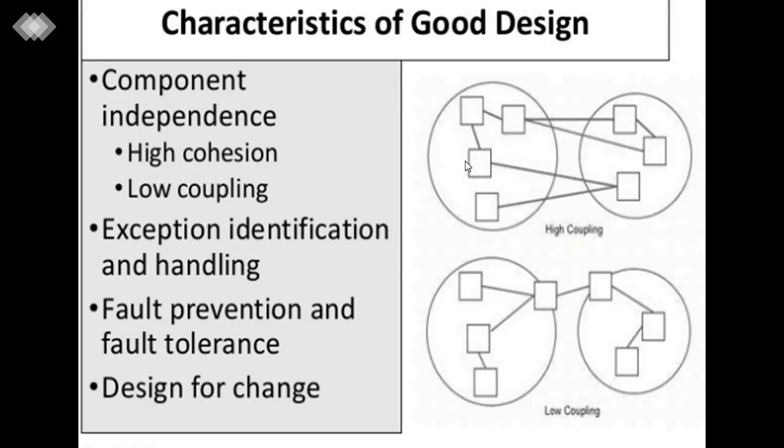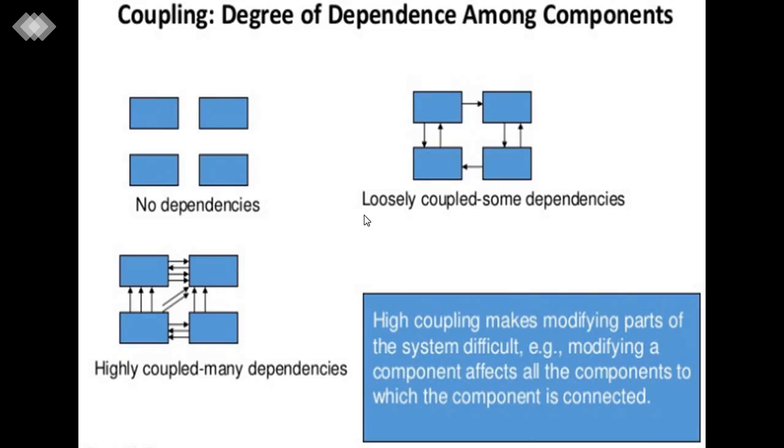Here we covered some characteristics of a good design in cohesion and coupling, between highly coupled and loosely coupled. These are the degrees of dependency among the components: uncoupled shows no dependencies, highly coupled means many dependencies, and loosely coupled means some dependencies.